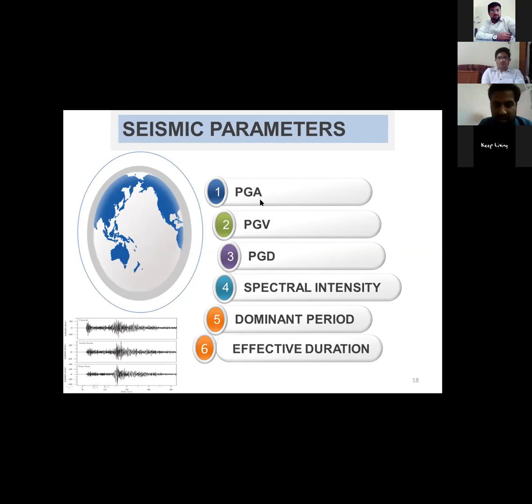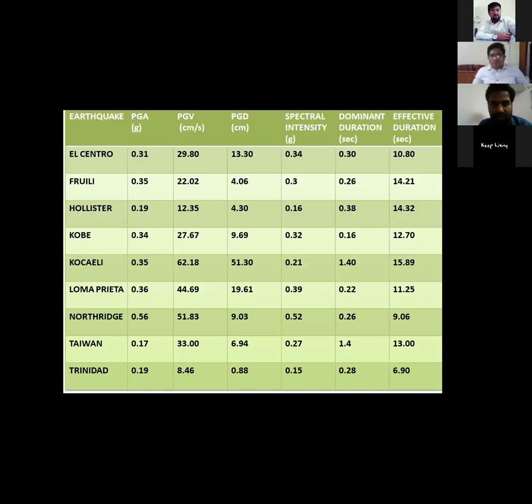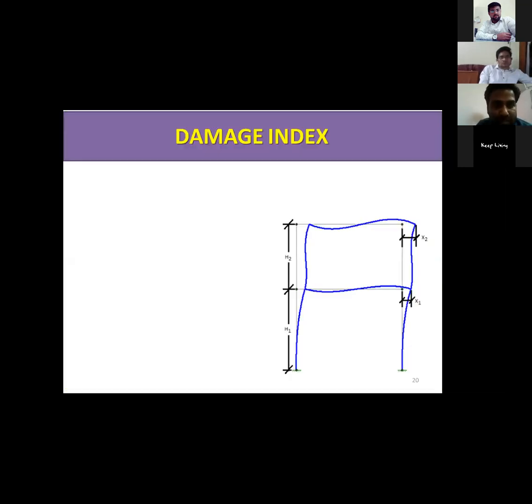And we will see in the results that it is happening. So these are the different values of seismic parameters calculated for the 10 earthquakes considered. I have calculated these values in the software Seismosoft SeismoSignal.